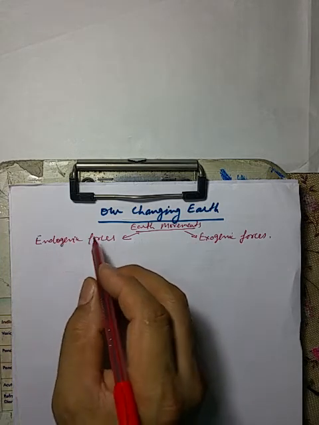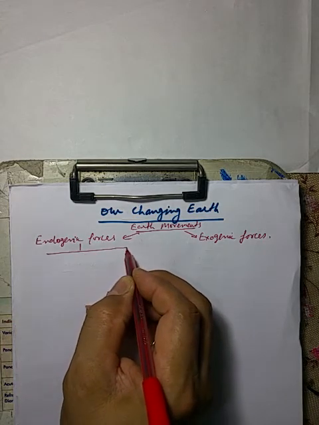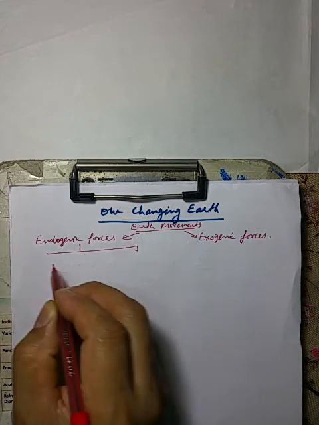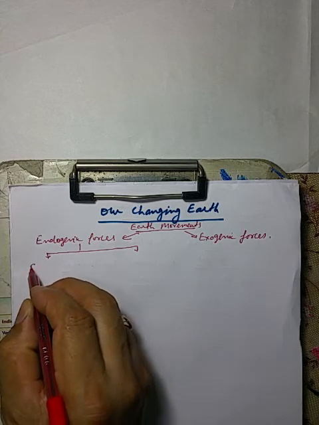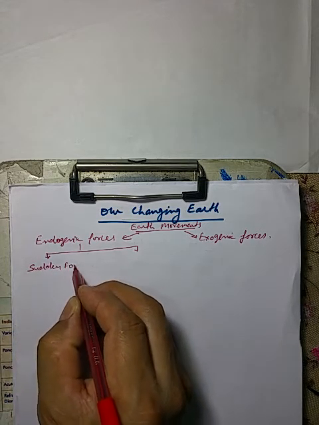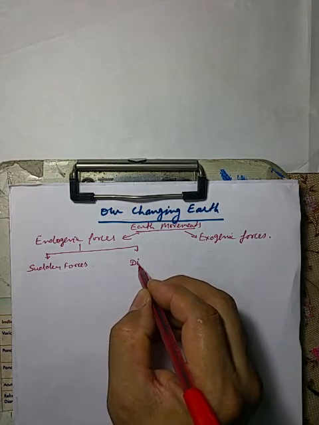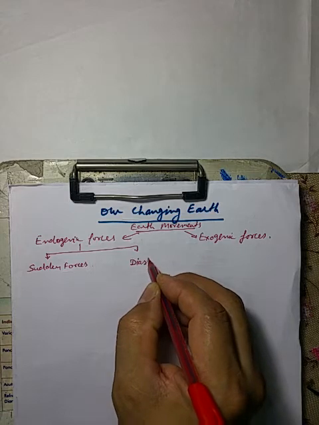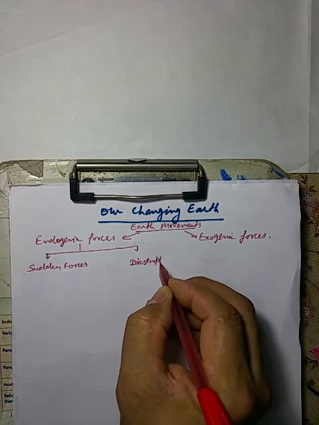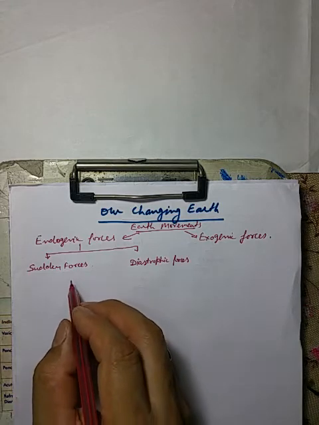Actually, endogenic forces are of two types. One is sudden forces, and the second is diastrophic forces.